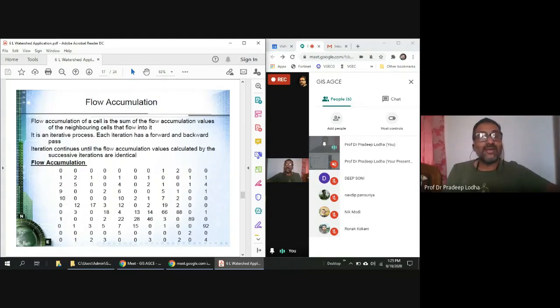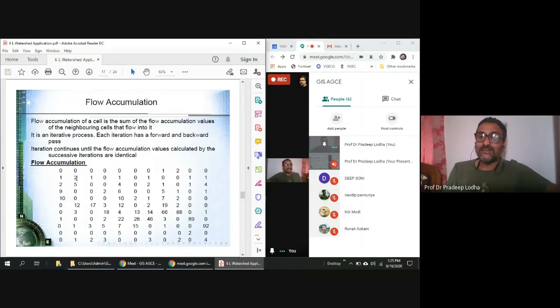Now look at how the flow is getting accumulated. Into this cell, none of the water is coming. It is contributing to the lower 4. This is also contributing to the lower 4, and this 8 is contributing from the southwest. So this cell is getting 2 contributions.